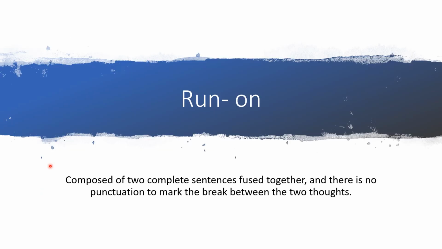The third construction error is the run-on. Its plural form is run-ons. A run-on is composed of two complete sentences fused together, and there is no punctuation mark to properly break between the two thoughts. A run-on, for your information, is also called fused sentences.